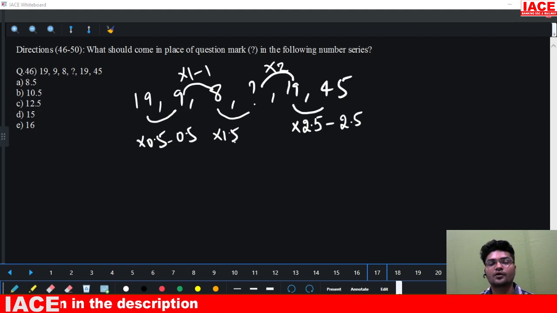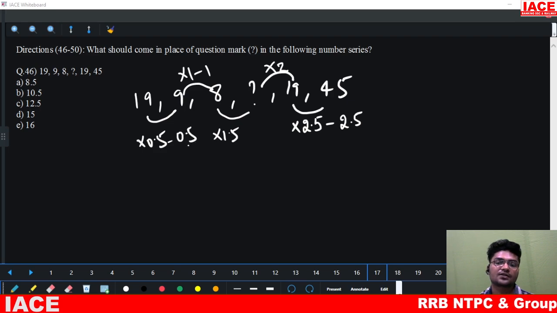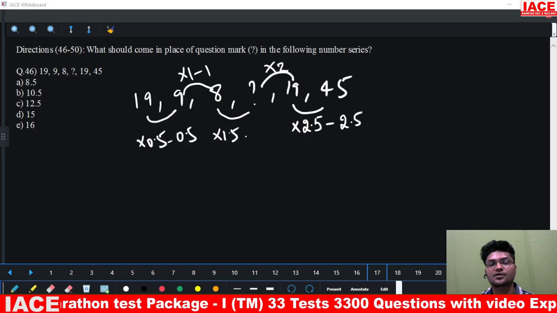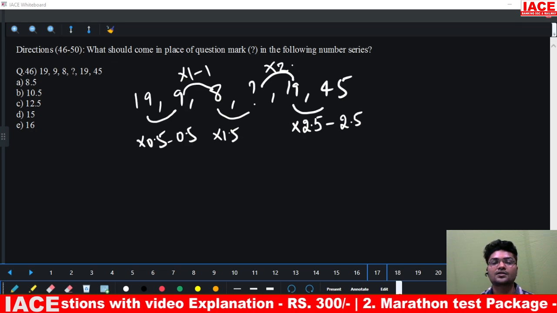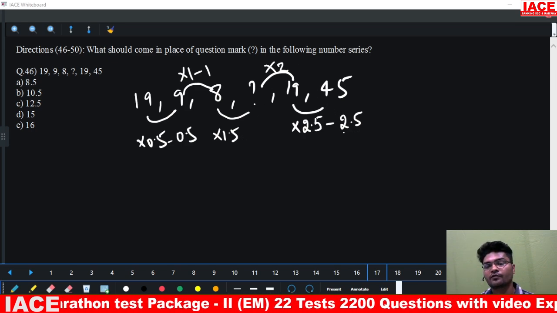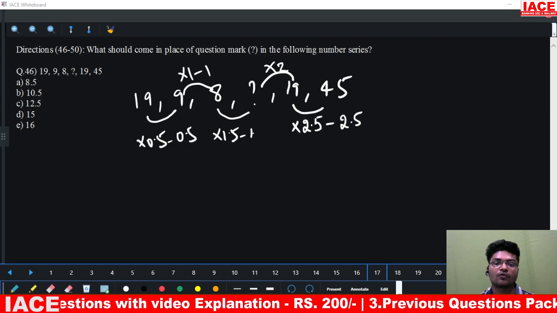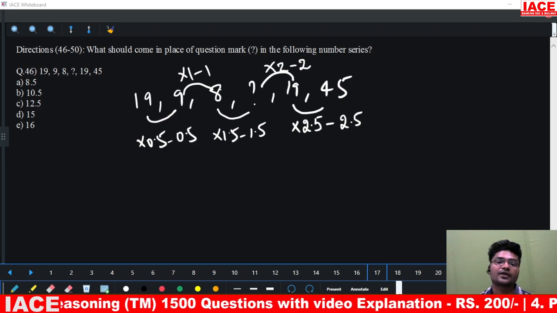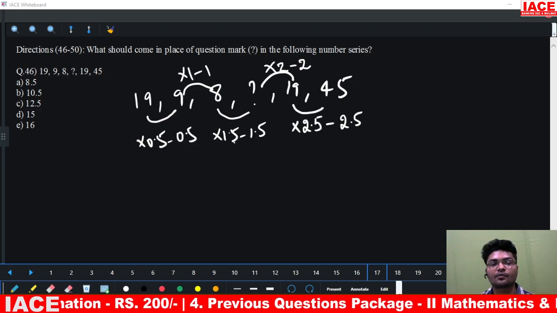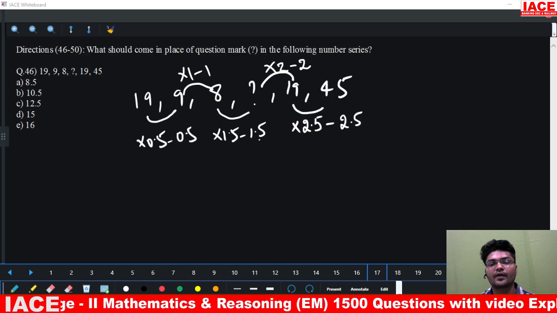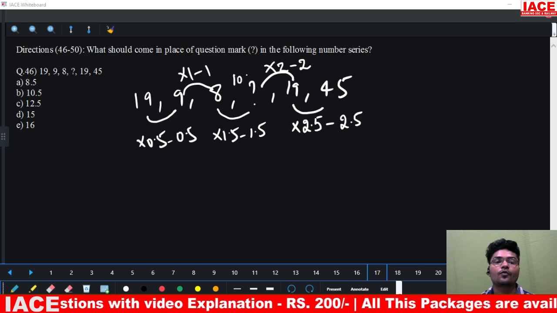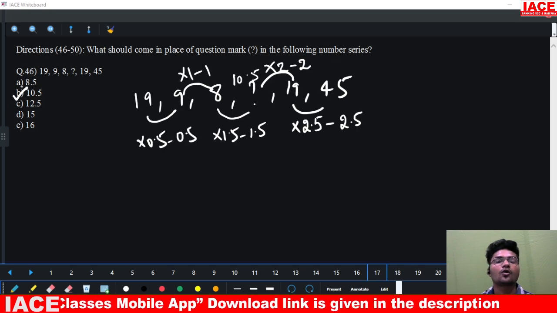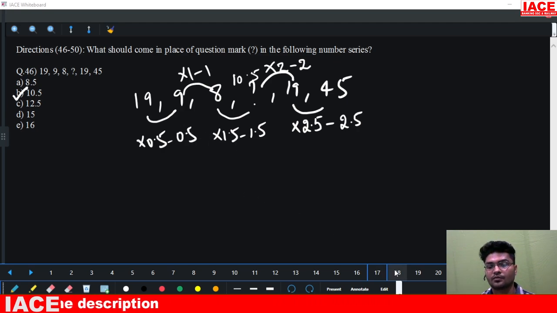What about these signs? This is minus 0.5, minus 1. So this should be minus 1.5, and this should be minus 2, and this is minus 2.5. So this is minus 1.5, and this is minus 2. So what we have here, 8 into 1.5 is 12. 12 minus 1.5 is 10.5. 10.5 means that is your option B. Option B is the right answer.